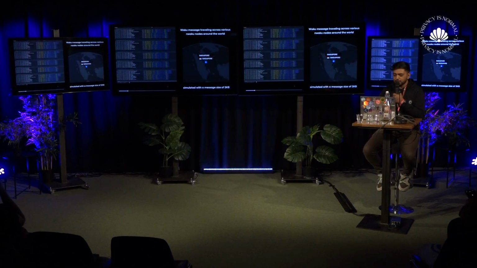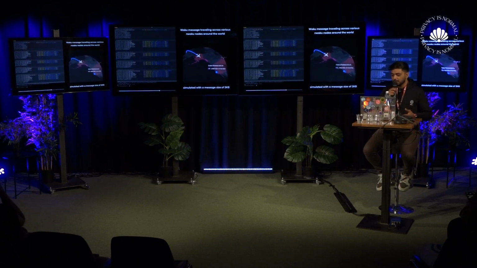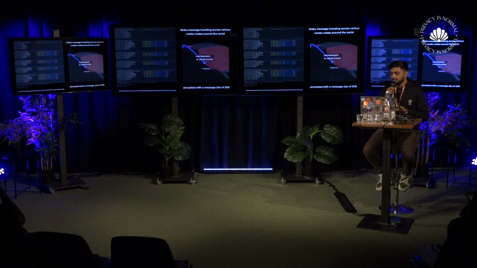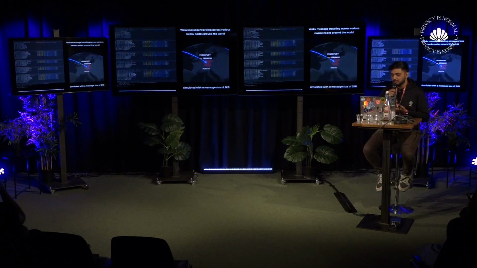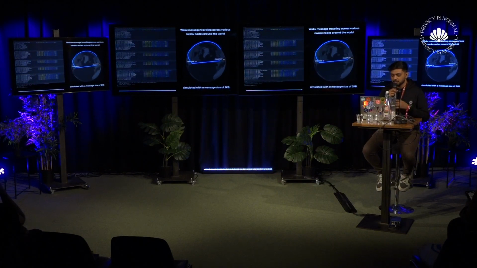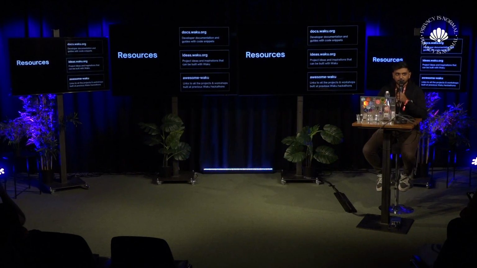Just to visualize how fast Waku messages can be, this is how fast it is. It starts from Singapore to Bangalore to San Francisco to New York. And this is simulated in a real-world testing scenario with a 2 KB message object. Of course, Waku is definitely an early stage developer tool, an early stage project, but this is the kind of efficiency that we wish to offer developers.